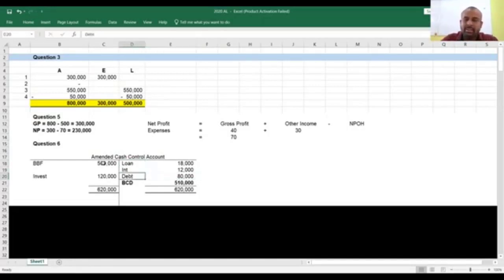That dishonored check of rupees 80,000 has been credited to the control account because that amount of money you want to receive, right? That 80,000 you want to receive, so you credited that to the amended debtors control account. And there was the investment income of rupees 120,000, which was not recorded. Therefore, that also needs to be debited to the cash control account, right? And the correct cash control account balance was how much? Rupees 510,000. Amended cash control account balance 510,000.